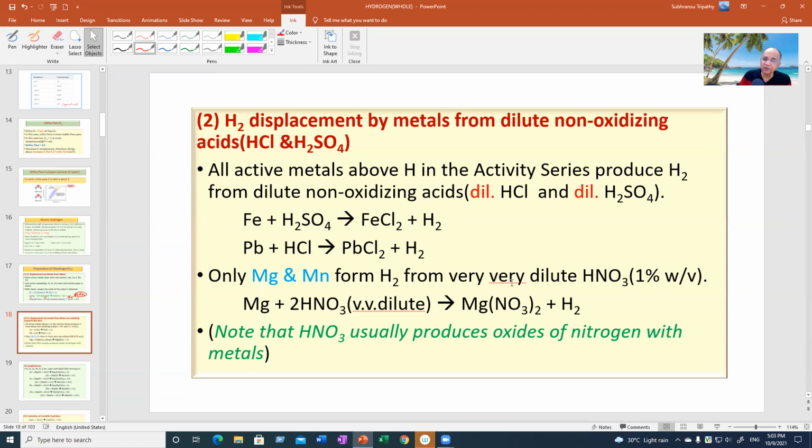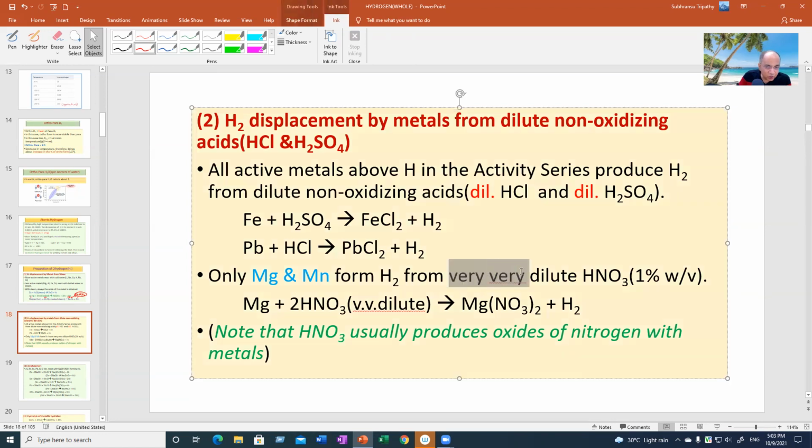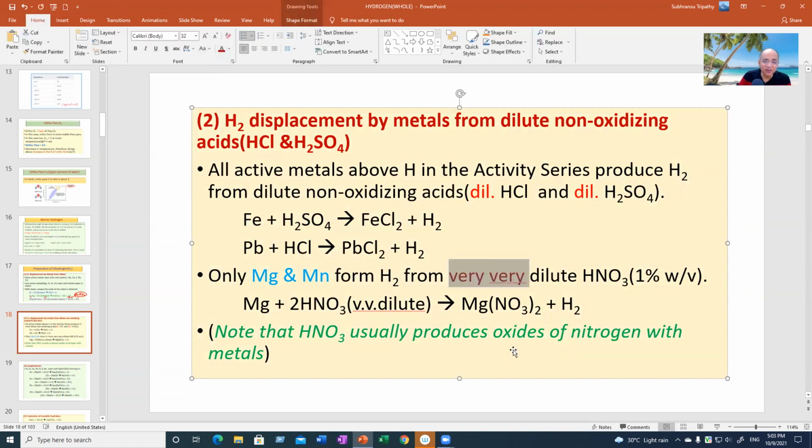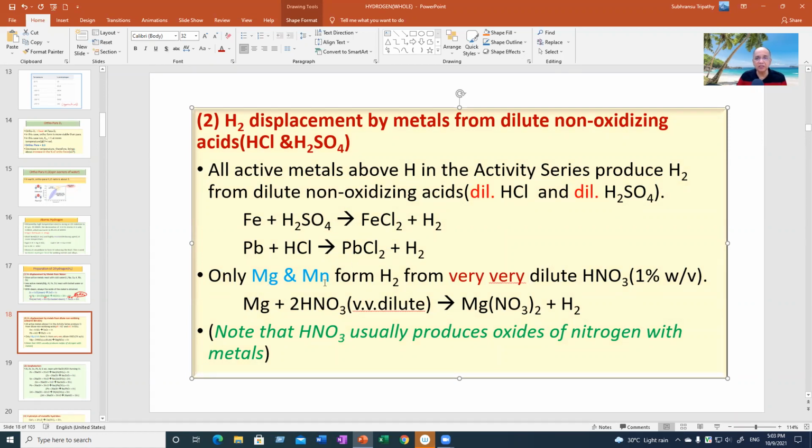They will displace hydrogen from very dilute nitric acid, 1% nitric acid by weight, by volume, I'm sorry, W by V. Otherwise, nitric acid will never ever give hydrogen. It will give either N2 or NO or NO2 or even ammonium nitrate, depending on concentration. But magnesium and manganese, these are the two unfortunate metals. I say unfortunate because no other metal will give hydrogen, even under low concentration condition. And magnesium and manganese, they give, right?